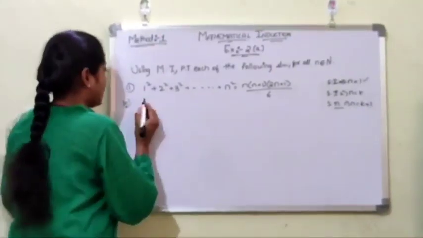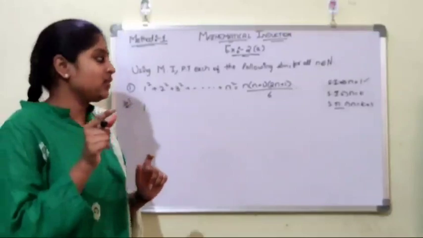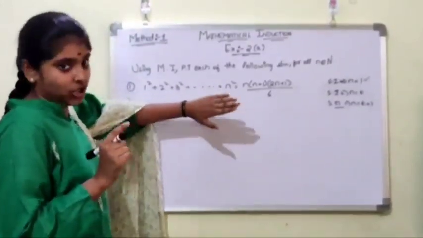Now we have to substitute k plus 1 in only the LHS part, not the RHS part.